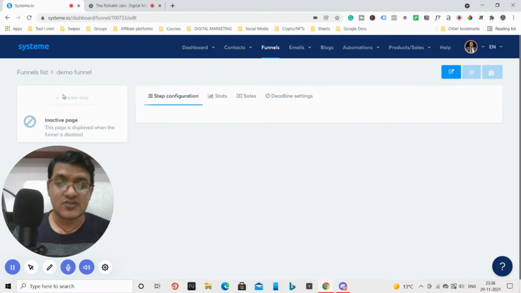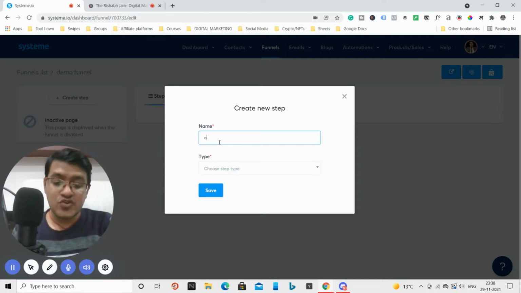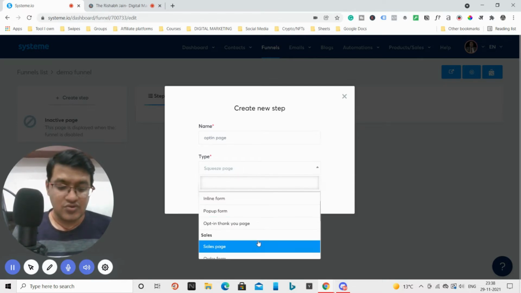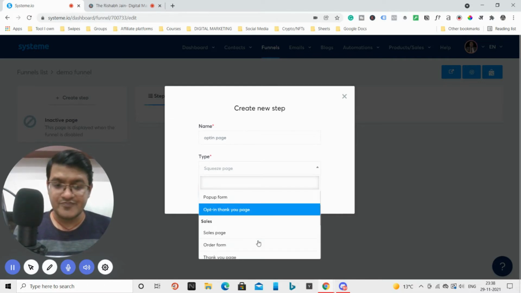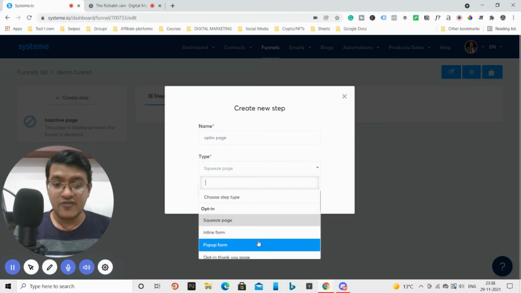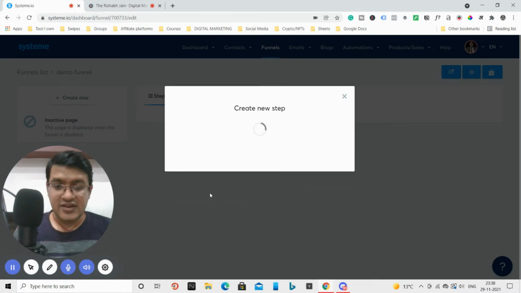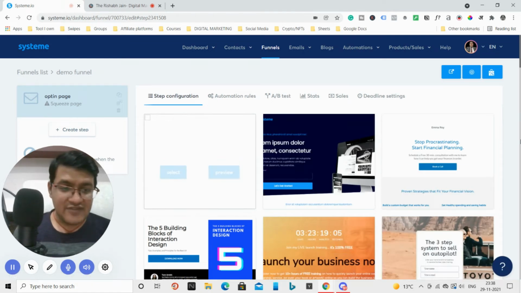So you can simply click on create, and suppose you want to create an opt-in page. So just give it the name opt-in page, and just select squeeze page. Okay, here you will have all the options. Suppose I want a squeeze page. So I have just selected the squeeze page, and I will click save. And as I click save, I will have my first step here, and I will get these templates.